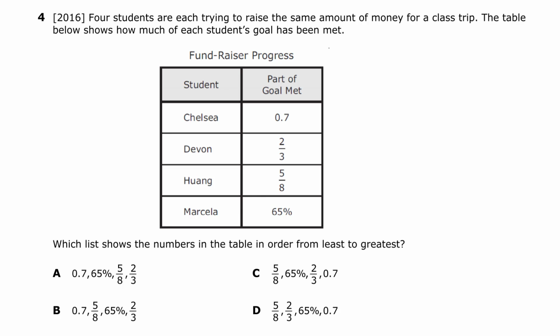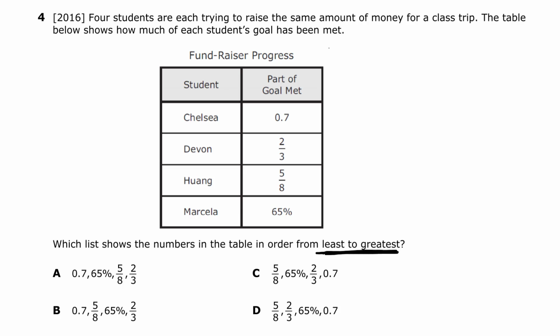One other type of question related to real numbers is ordering some decimals or fractions, or ordering some real numbers. When we are answering these types of questions, we are going to convert all the numbers to decimal form in order to list them from least to greatest or greatest to least in an easier way. Let's read this problem. 4 students are trying to raise the same amount of money for a class trip. The table below shows how much of each student's goal has been met. Which list shows the numbers in the table in order from least to greatest?